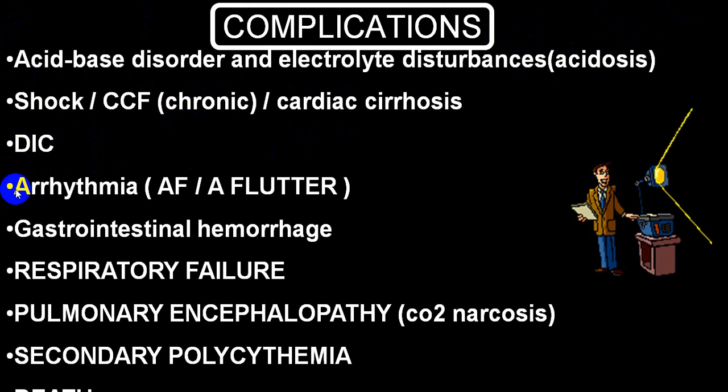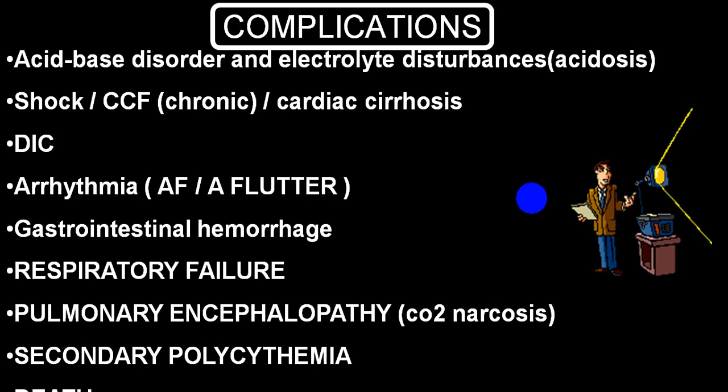There is a chance of development of arrhythmias like atrial flutter and fibrillation, which can predispose to thromboembolic phenomena. The person will also have a high chance of gastrointestinal hemorrhage. The person can go into respiratory failure, particularly type 1 respiratory failure. He can also develop hypertensive encephalopathy, or what we call carbon dioxide narcosis.